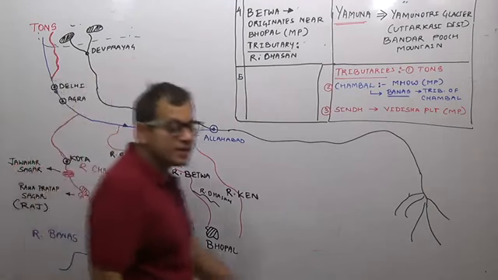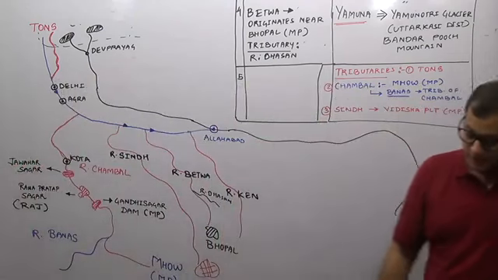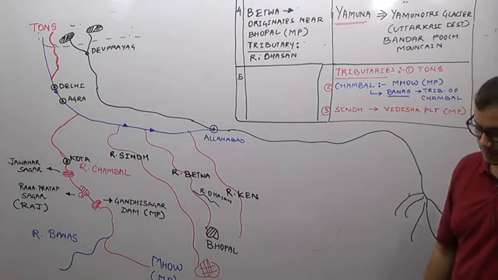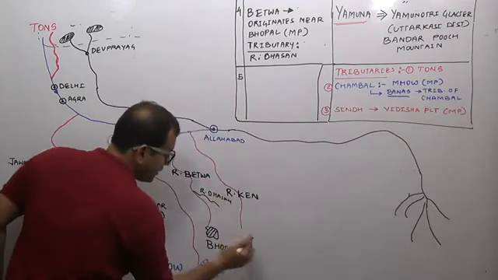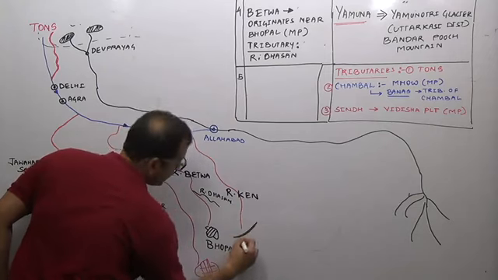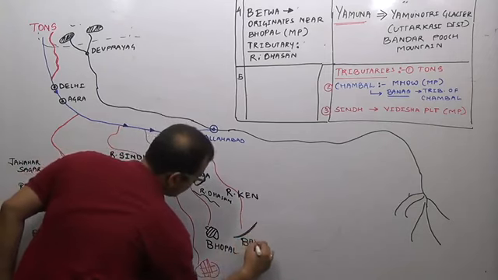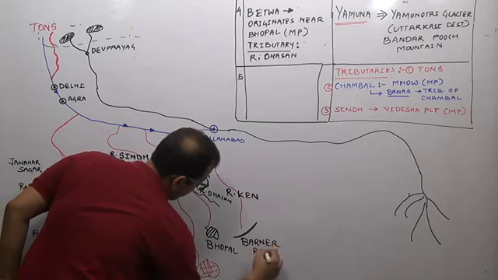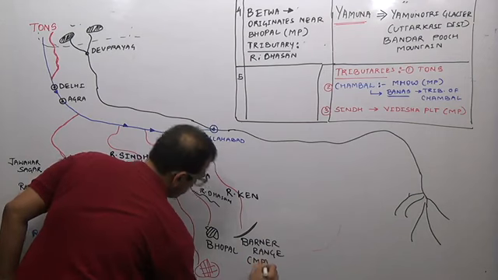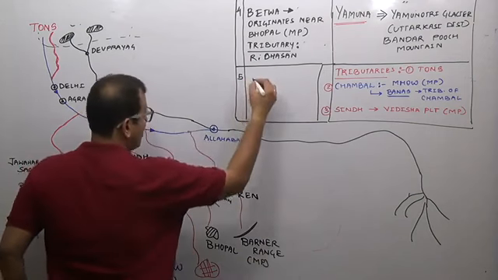Then the last river is river Ken. River Ken originates from the Barner ranges. You can see the range here known as Barner range in the state of Madhya Pradesh.